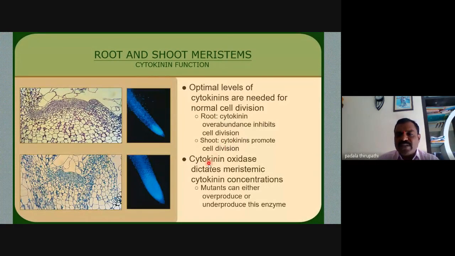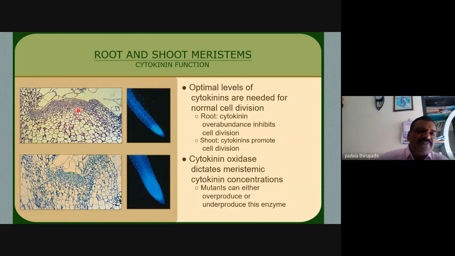Then cytokinin oxidase, the enzyme, dictates meristemic cytokinin concentrations, and mutants can either overproduce or underproduce this enzyme. Which enzyme? Cytokinin oxidase. Whether the concentration is increased or decreased depends upon the cytokinin oxidase enzyme.